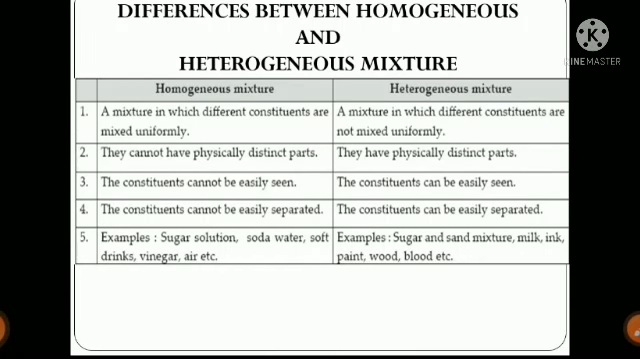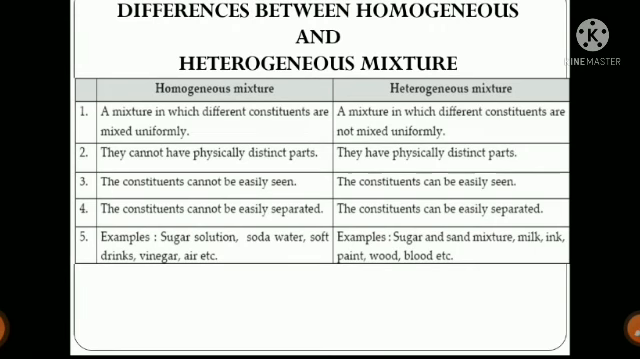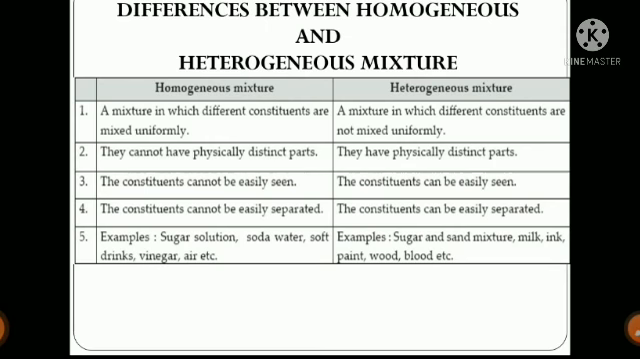So if it is asked in your question, you can write these differences. A homogeneous mixture is a mixture in which different constituents are mixed uniformly. That means the composition of the mixture is uniform throughout. And a heterogeneous mixture is a mixture in which different constituents are not mixed uniformly. That means the composition is not uniform or not the same throughout.